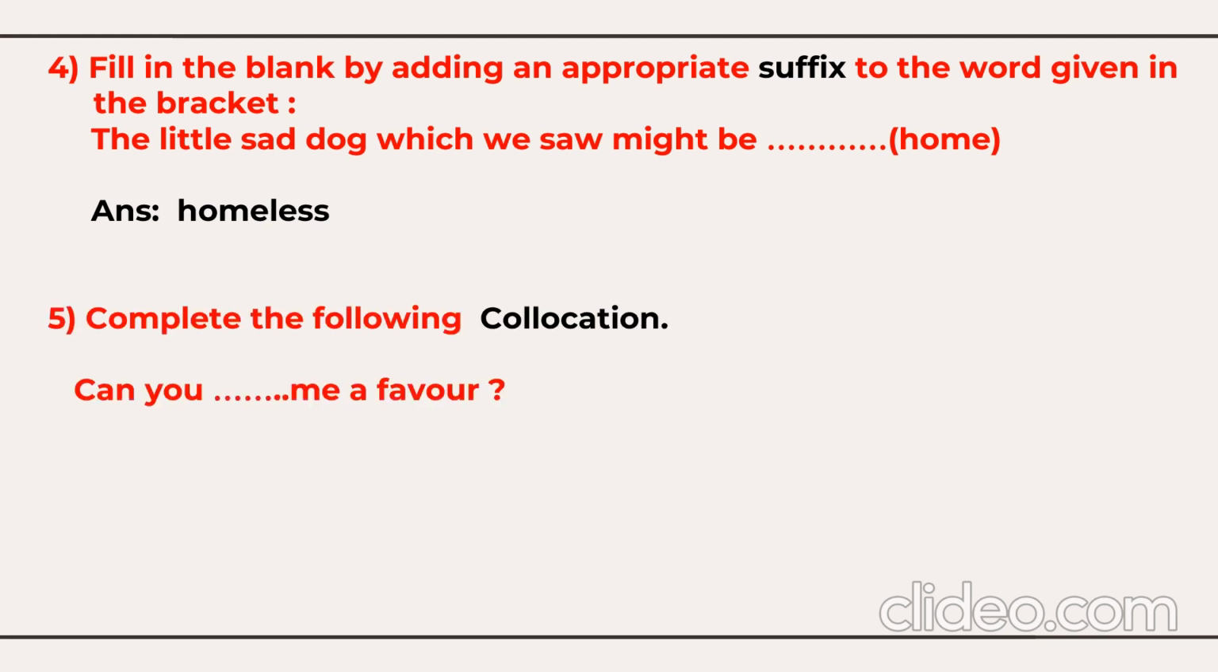Next, you need to complete the given collocation. Can you do me a favor? Collocation means a pair of words which always go together. For example, strong coffee. We never say powerful coffee. We always say strong coffee. So these are the collocations. I have done special videos on collocation also. You can check the link of that particular video in the description box. These are the 5 questions, each for 1 mark.